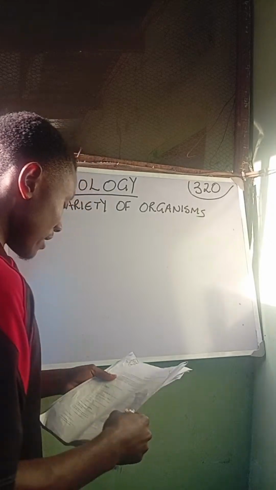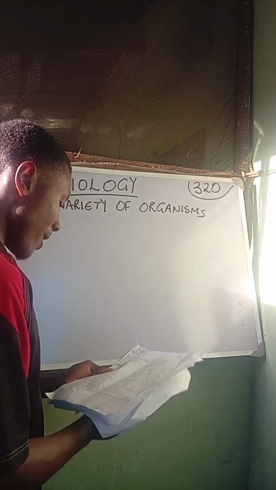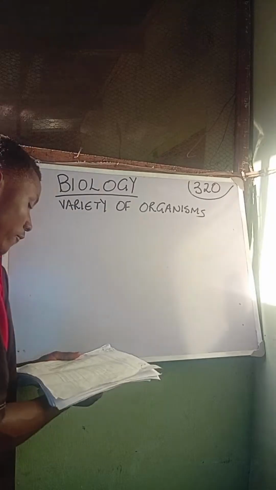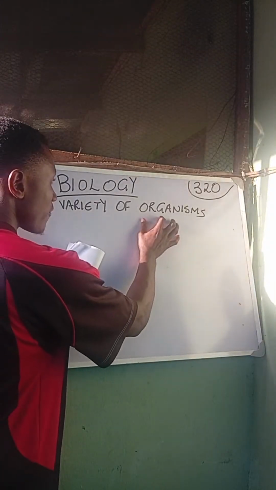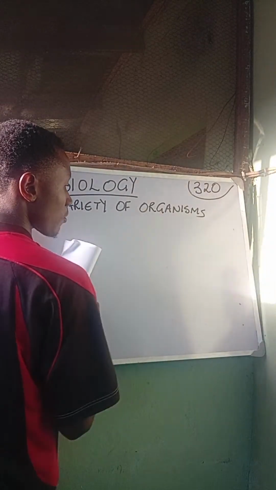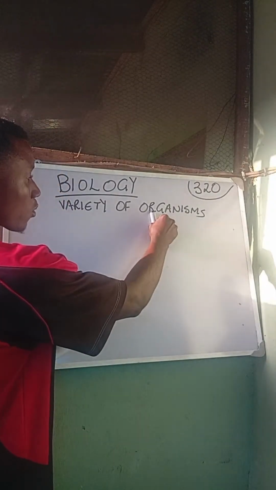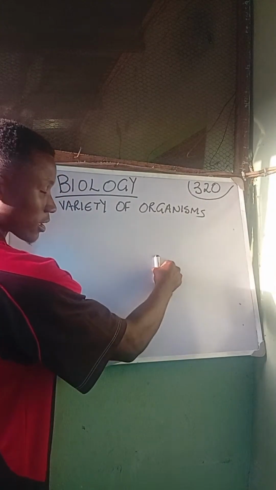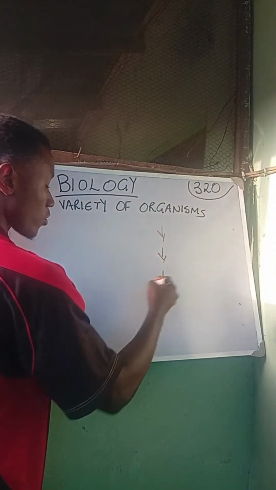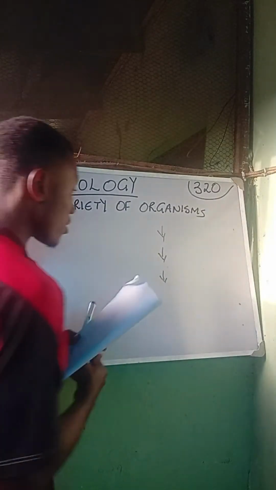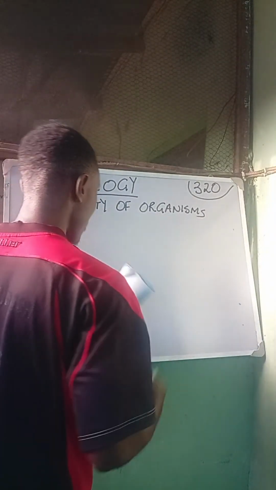All right, so let's move ahead. Let's talk about levels of organization. When we talk about organization, we are simply talking about hierarchy, from the head to the neck to the body. You understand? So there's this form of hierarchy, and this hierarchy also applies to living organisms.